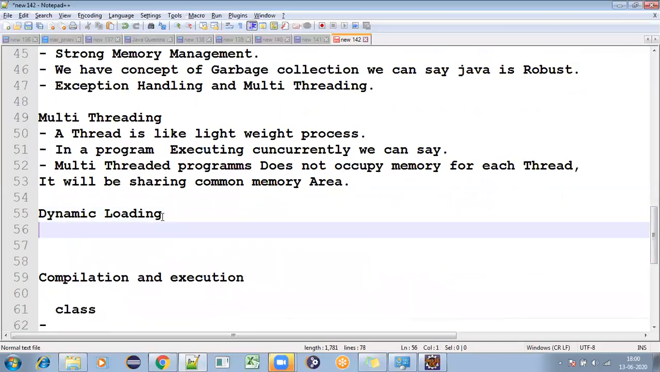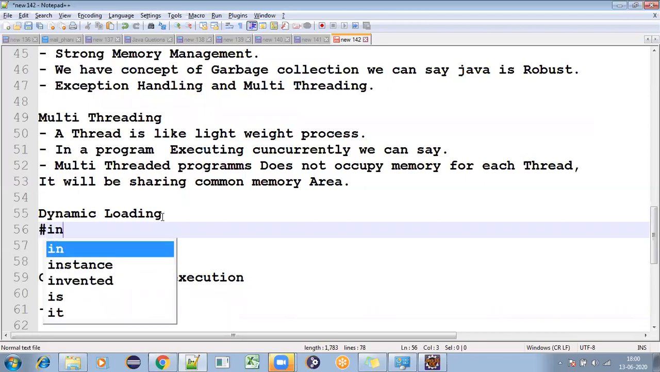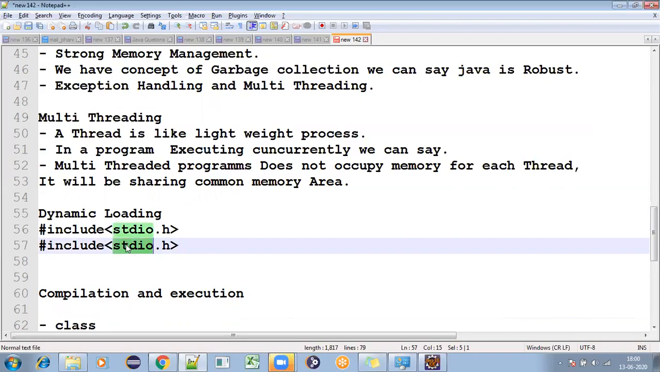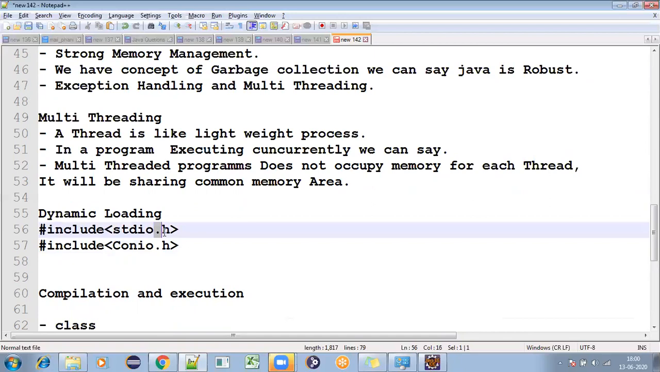Actually, in C language, we have the concept called hash include. Hash include stdio.h, something like that, or hash include conio.h. This is C language. If you don't know C language, no worries. Standard input output .h, console input output .h, math.h, and other .h files. What is the .h and what does the hash mean? Whenever you give a hash, it's a preprocessor. It will include all the header files before starting the program.